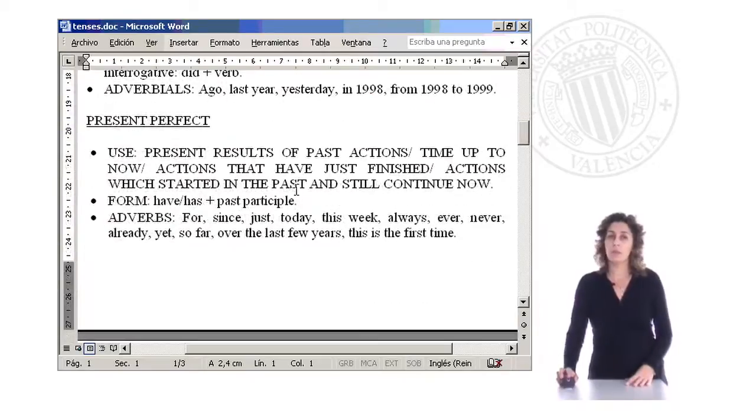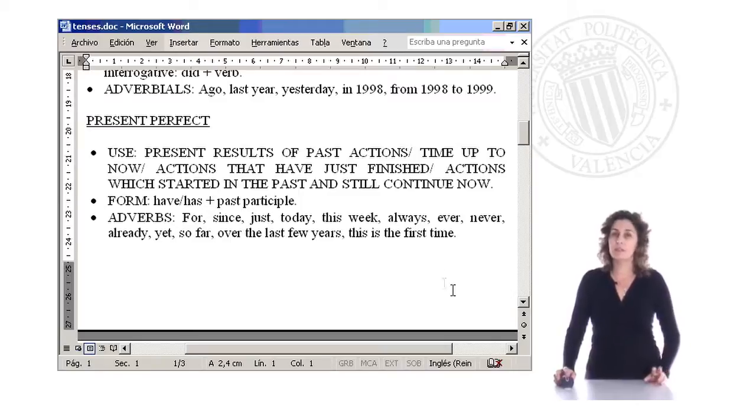Another tense associated with the past is present perfect. Pay attention to this tense, okay? Because this tense cannot be translated directly into Spanish. It's used in another way. In English, it's used when the action is still on, it comes from the past and is still on, or the action just finished. For example, I have lived in Valencia for 10 years. I'm still living in Valencia. If I use present perfect, that means that I am still doing the action. Or for example, I have just come from the department. The action just finished.